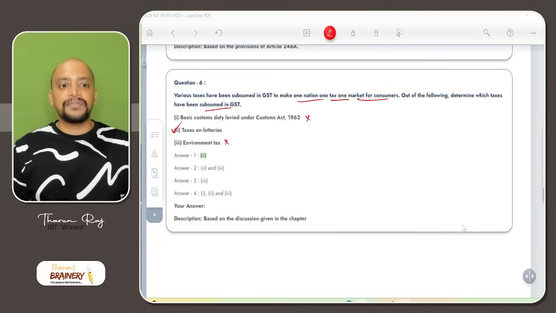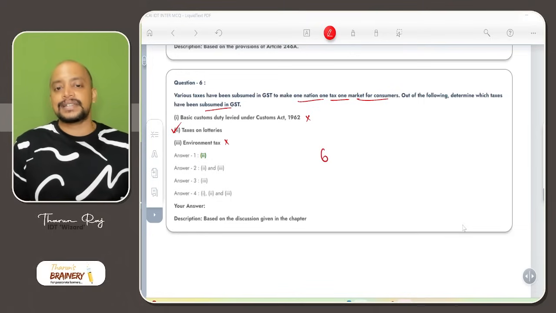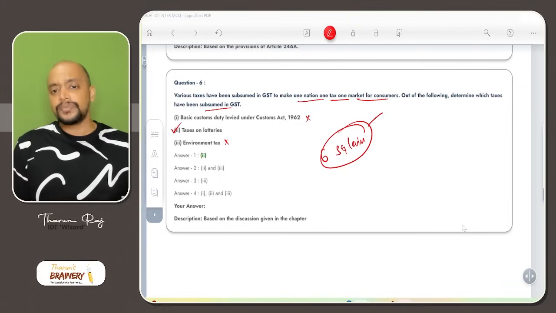And so then we have this tax on lottery, betting and gambling. So only 6 indirect taxes levied by state government, 6 state government levies, are subsumed into GST. What are those 6 state government levies? So we have advertisement tax. Advertisement tax got subsumed into GST.